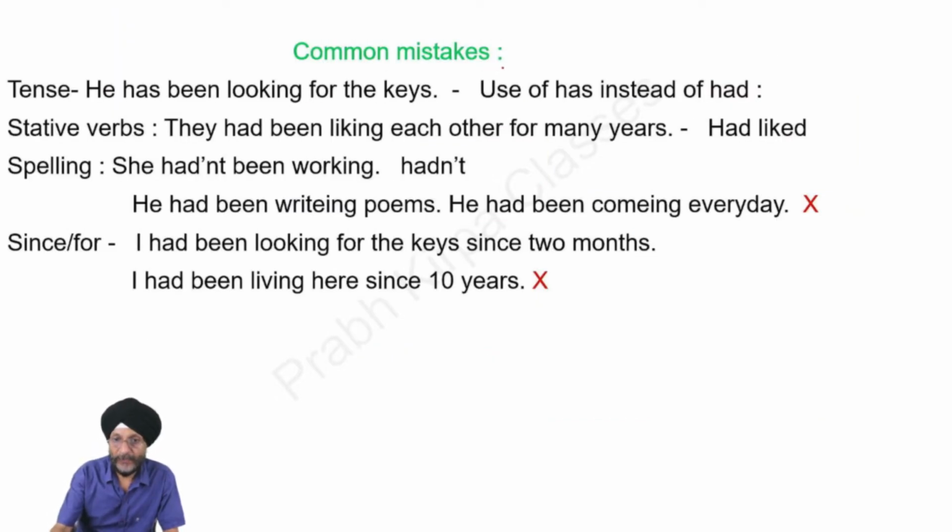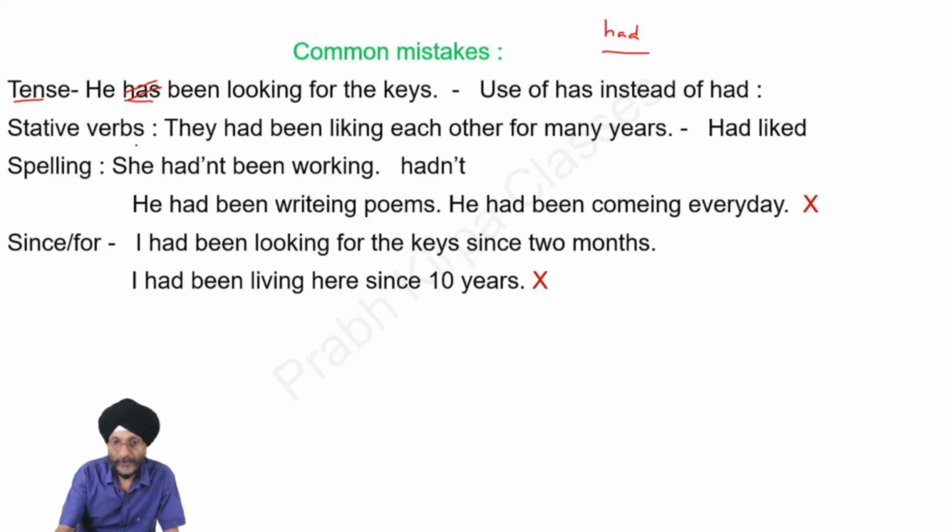There are certain common mistakes which we normally make while forming the past perfect continuous tense. Let us see what those are. He has been looking for the keys. As told, we use had in the past perfect continuous tense, so we will use he had been looking for the keys.